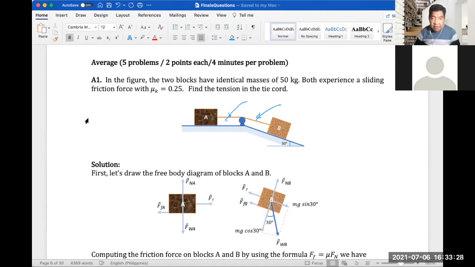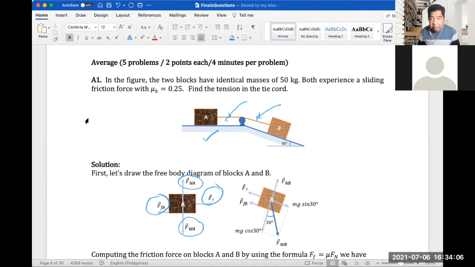So let's start first with mass A, or the block A, as you can see here on the left side. So F sub t should be going to the right direction, and the frictional force of A would be going to the left direction. And then towards up would be your normal force on A, and the weight, of course, is going down, F sub WA. So this is the free body diagram for block A.